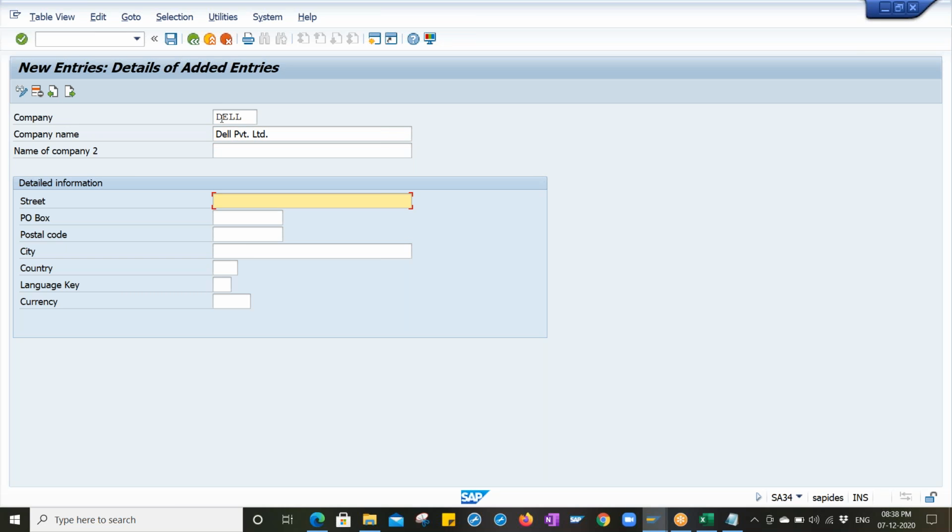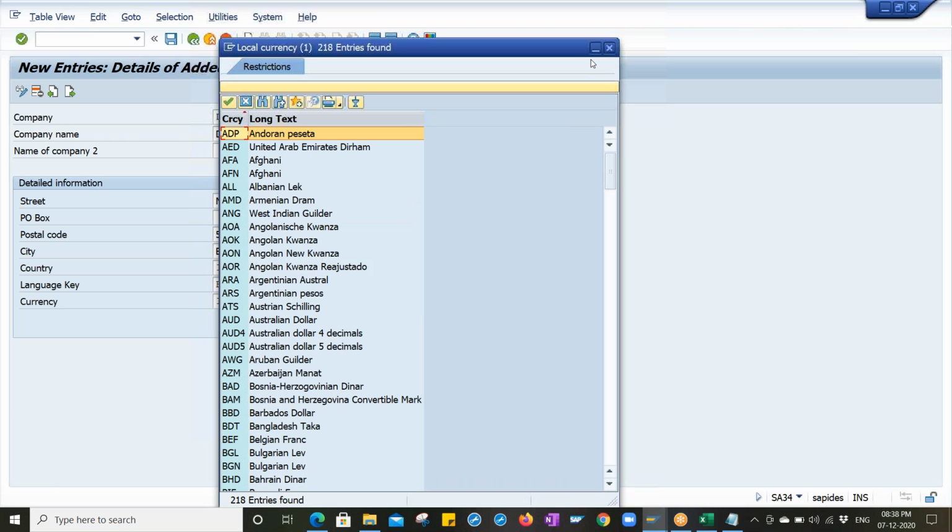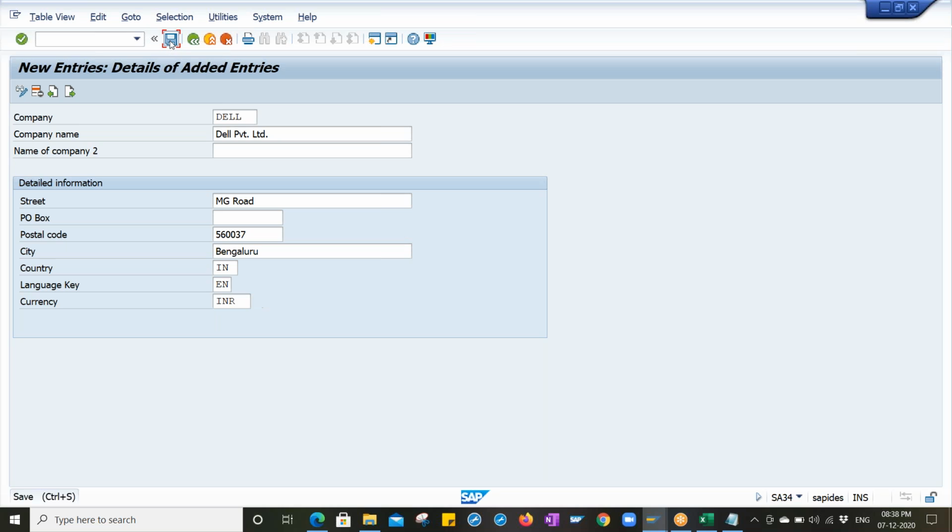Street is MG Road, for example. 560037 as the postal code or PC, whatever it may be. City, Bengaluru. Country, you can enter India or find it from the drop down list. Language key. Currency, if your company belongs to India, it will be INR, or you can use a different currency also, based on the country. Okay, so save it.